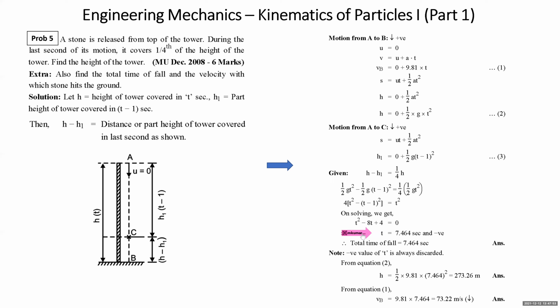Now you want to find the height of the tower. How do you get it? Just substitute the values of g and T in equation number 2, and you'll get the height of the tower. Then you get the velocity: the velocity when it hits the ground, V = u + at. U is 0, a is 9.81, substitute the value of T, and you get the velocity with which it hits the ground. Actually, in the problem, he had asked only for the value of T, but we have got these two parts extra: the height of the tower and the velocity with which the stone hits the ground. That is extra working we have done.